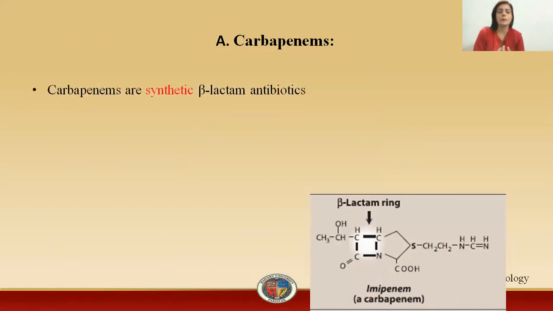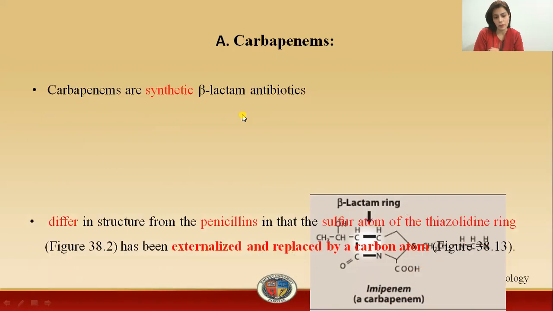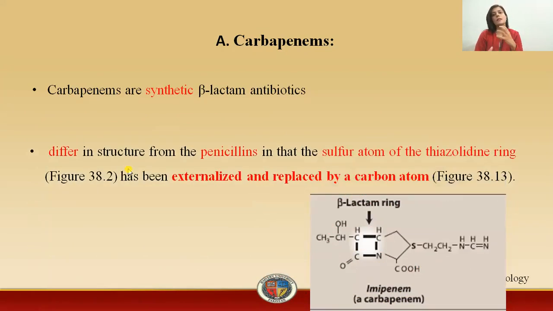Now, what is carbapenem? Carbapenem is basically a synthetic beta-lactam antibiotic. It is different in structure from the penicillins, but no doubt it also contains the beta-lactam ring. How is this different from the penicillins? Because of this sulfur atom of the thiazolidine ring, which has been externalized.